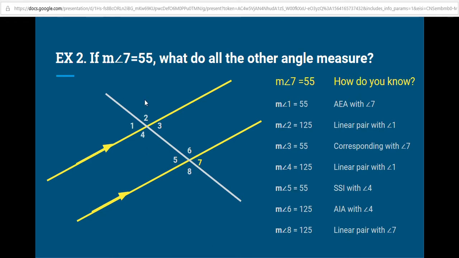Then 8 and 2 are alternate exterior, so 2's got to be 125. 2 and 6 are corresponding, so they both got to be 125. And 2 and 4 are vertical, so they both got to be 125. So there are lots of ways to fill in this column over here on the right.